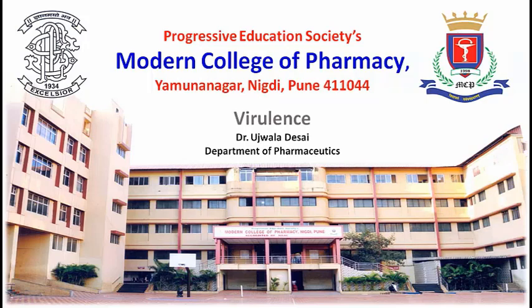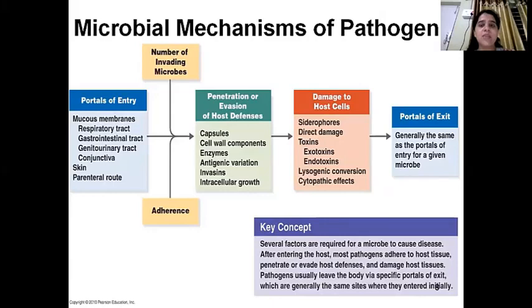Today we will discuss a chapter named virulence, and it usually includes the starting of immunology. It's a microbial mechanism of pathogens. Now, how do these pathogens enter? Here you can see these are the portals of entry, the routes from which they can enter into your body. First is the mucous membrane, wherever it is present. It may be nasal, respiratory, gastrointestinal, genitourinary or conjunctiva. It may be skin or directly through blood. So these microbes can invade through all these portals of entry.